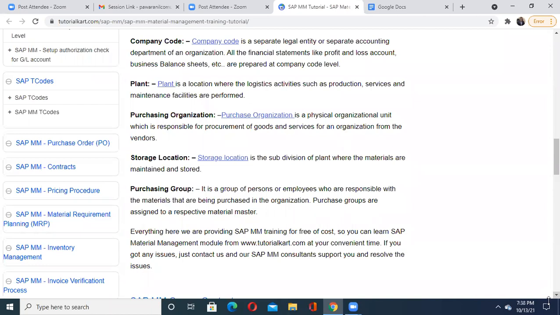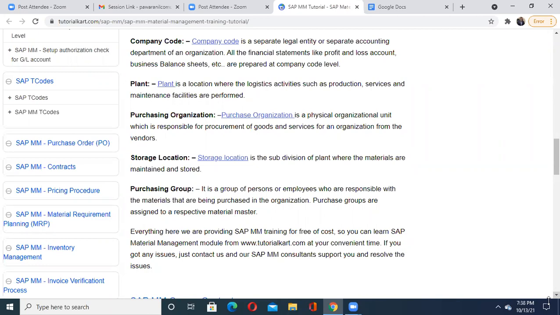When there is a demand, when there is a need of supply, when there is a need of calling for quotations, or to manage those quotations or to negotiate with vendors, everything is defined by this purchasing group. When I'm saying purchasing group, actually they are assigned to a respective material master.